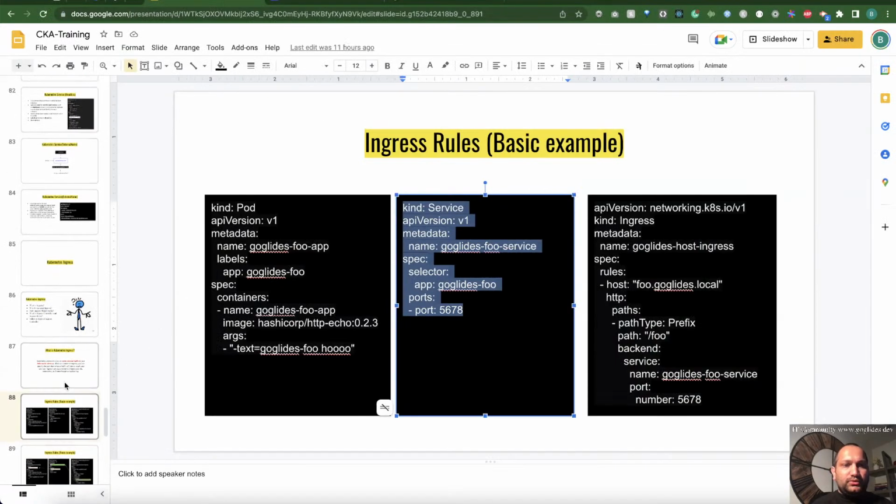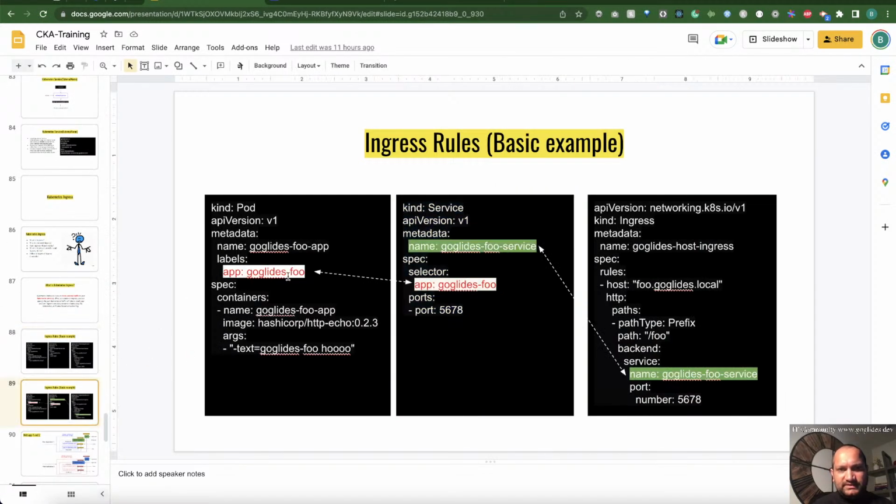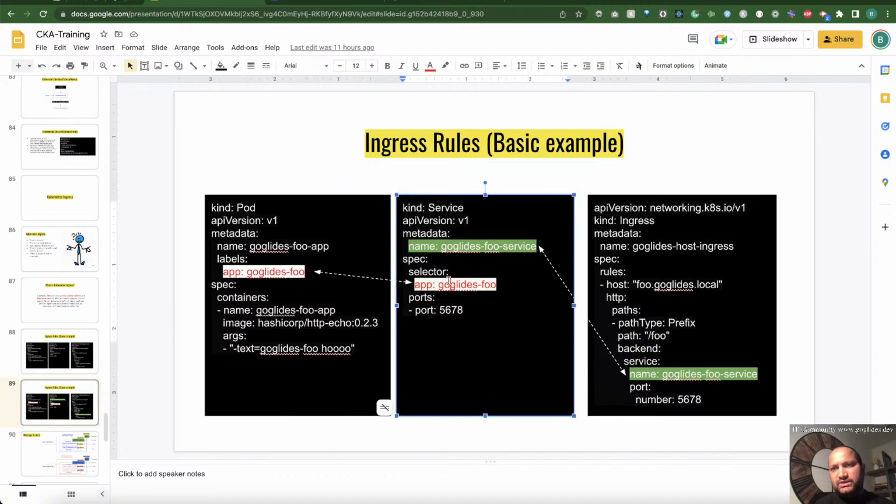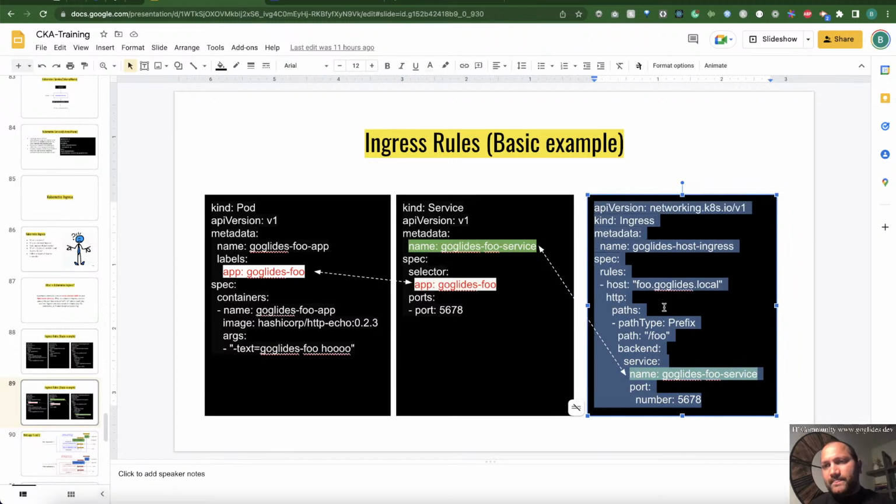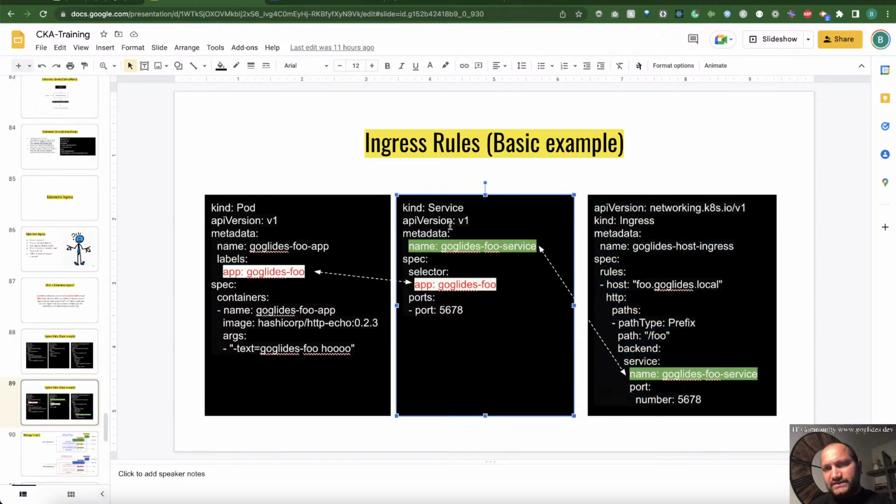But if you want to do an ingress controller, you can see this is the ingress rules I was talking about before. Here, this part should match with the service. Now what we can do is create the ingress rule like that, and just notice this service name, googlex-foo service, should be on your backend here. What I'm trying to do here is create foo.googlex.local. This is a host name. We'll create this host later. And I'm saying /foo, and this is basically pointing to this particular service.